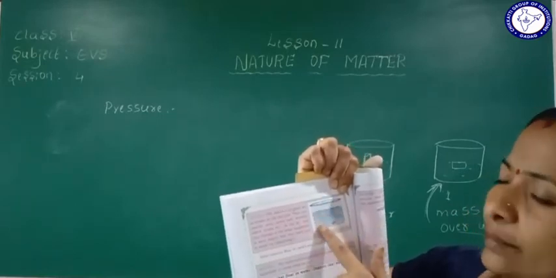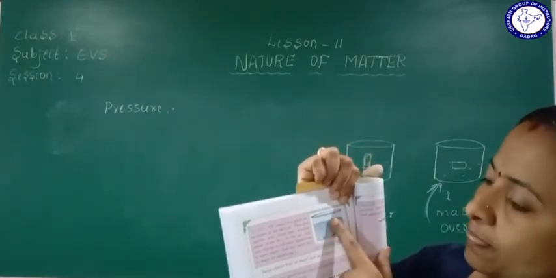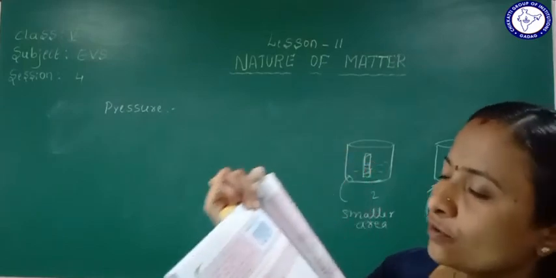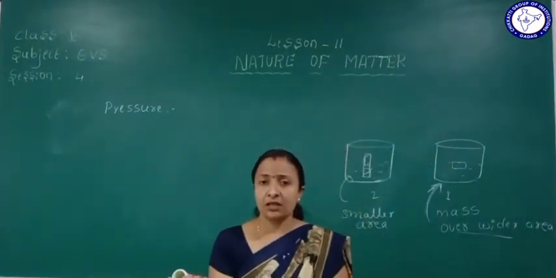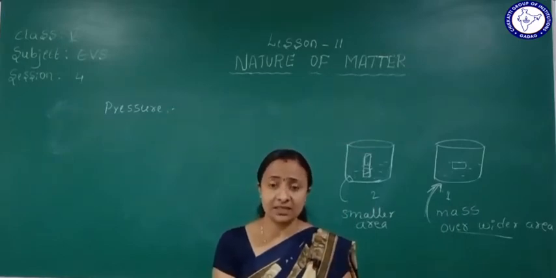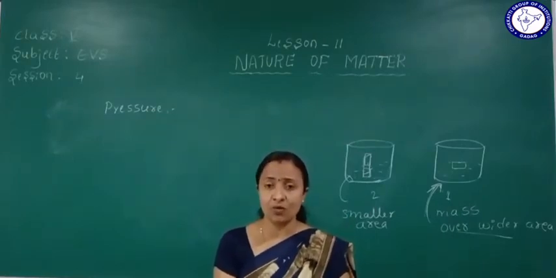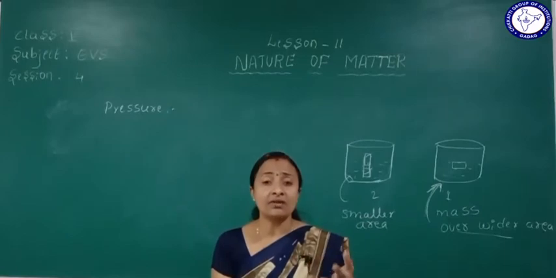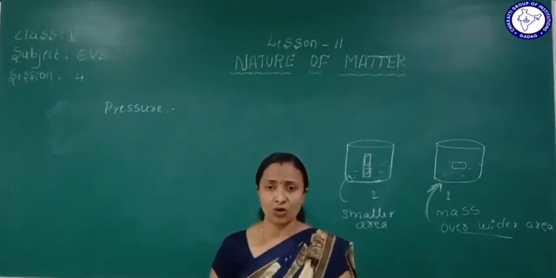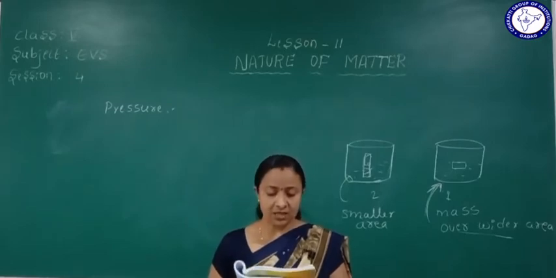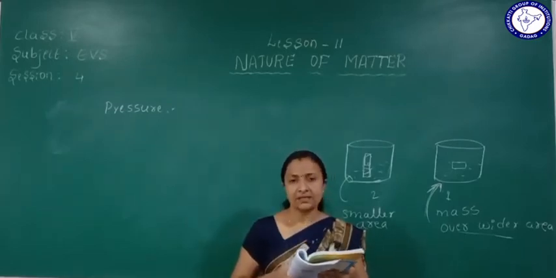Those which have more mass or density sink into the water. Those which have lighter density float on the surface of water. Understood? Some objects float in water and some sink.